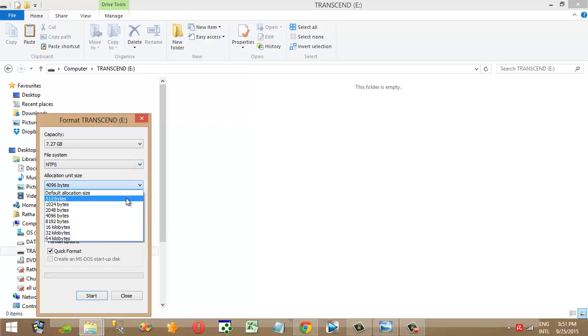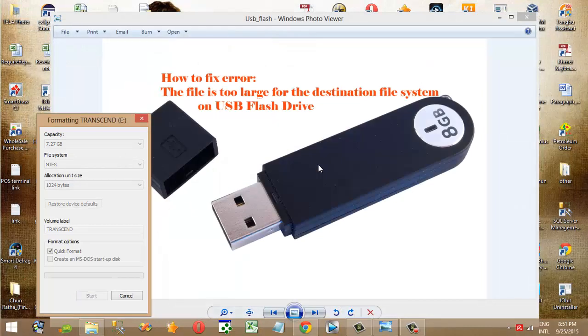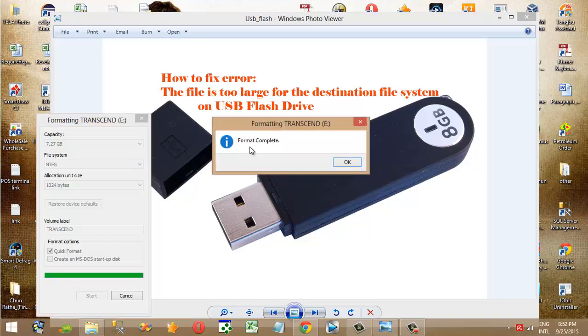Okay, so here I choose this, then start to format. Okay, format complete.